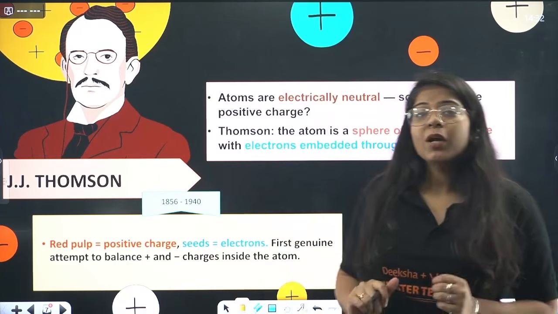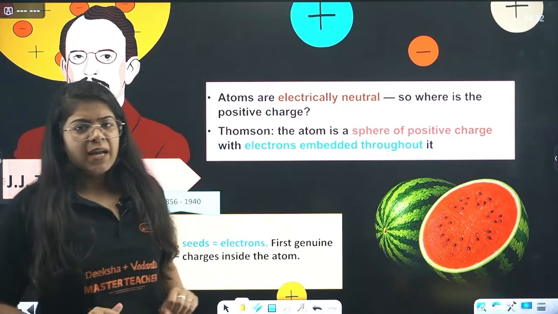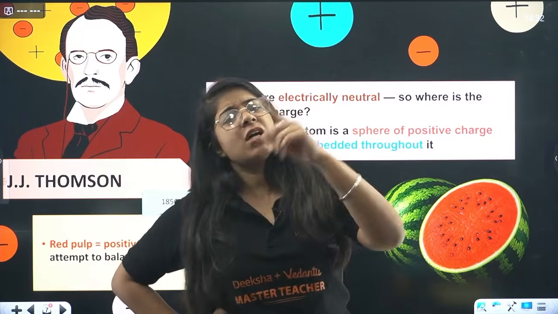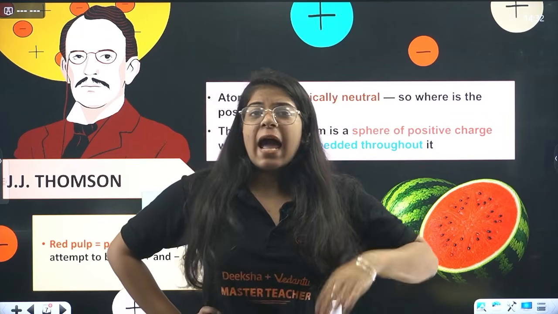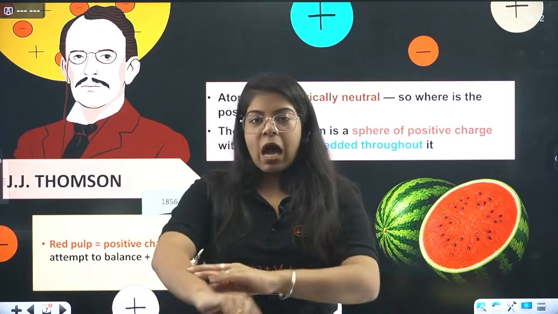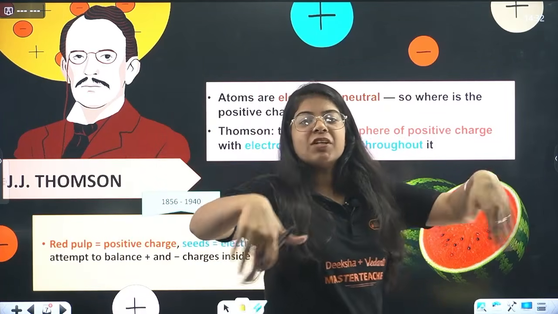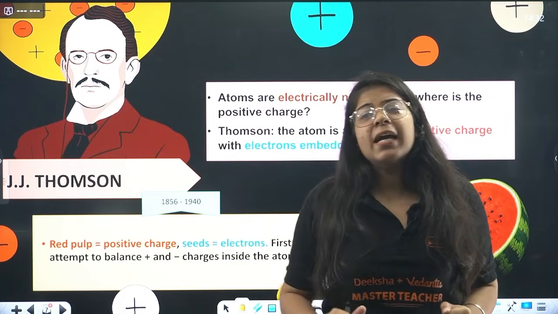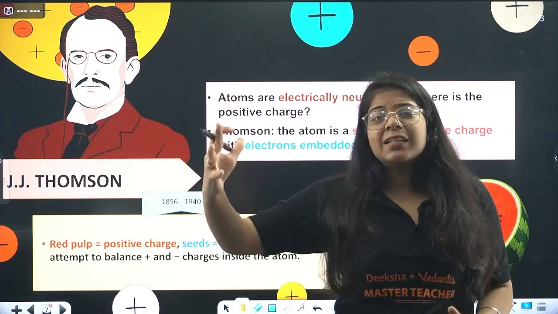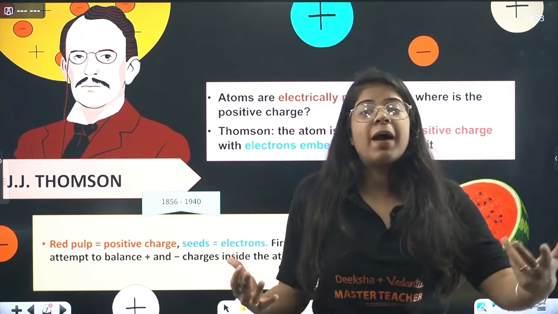But there was one question that was asked by everyone there: if the atom is made up of electrons that are negatively charged, then the atom should be negatively charged. But the atom is neutral. We know that. I don't have current, I am not negatively charged. So the atom in general is neutral, right? Then what are these negatively charged electrons getting balanced by?